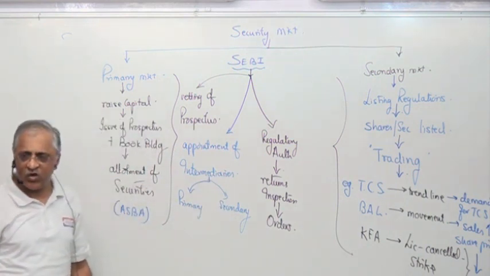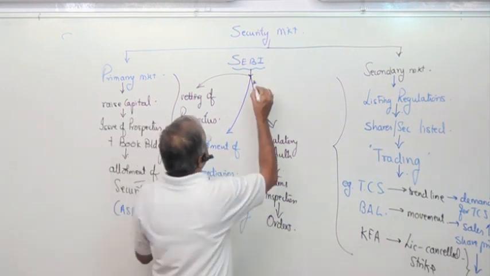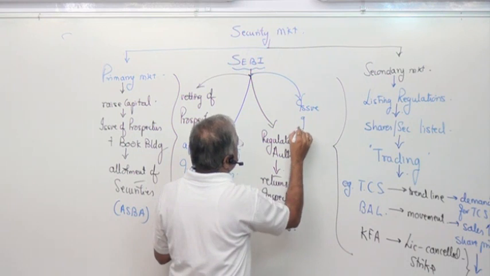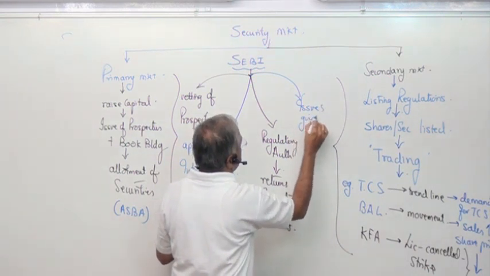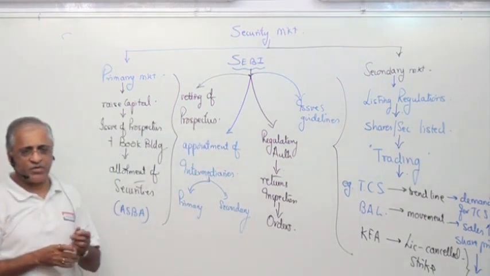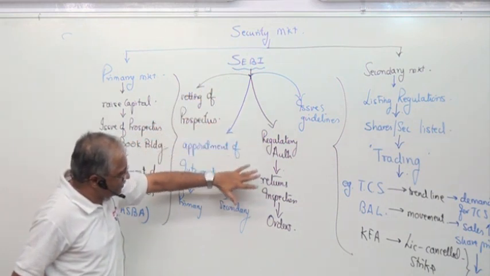SEBI has this authority. The last one is that SEBI issues guidelines required for the market. This is how the chapters are: primary market, secondary market, the basics are covered in SEBI.